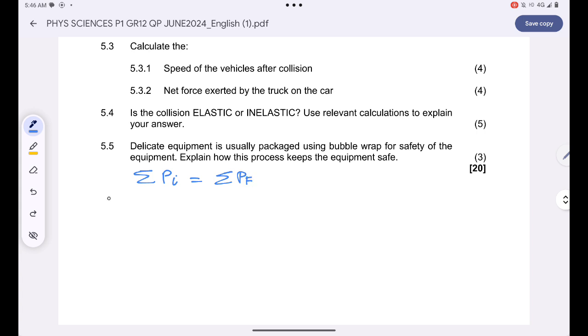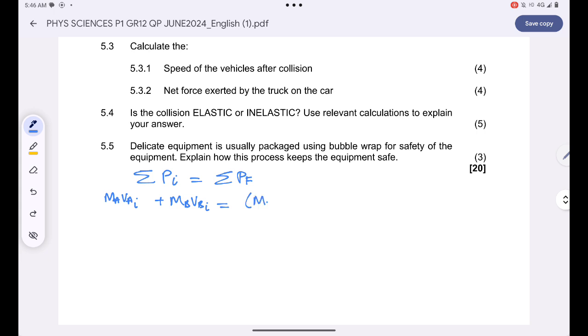Are you together? So it's the momentum of body A. Remember that, guys, momentum is the product of the mass of an object and its velocity. The momentum of A initial plus the momentum of B initial. Since the two vehicles move together after collision, I'll simply find their combined momentum.